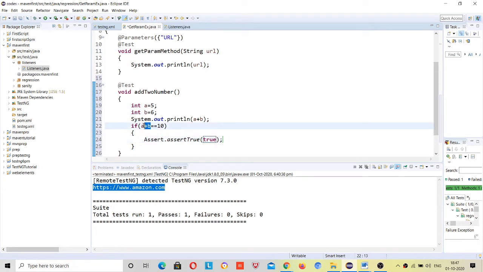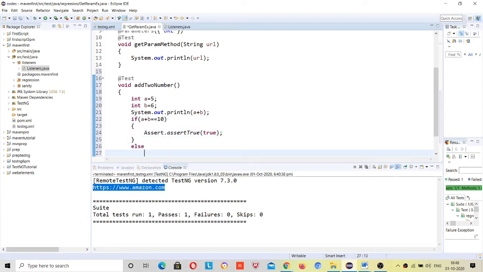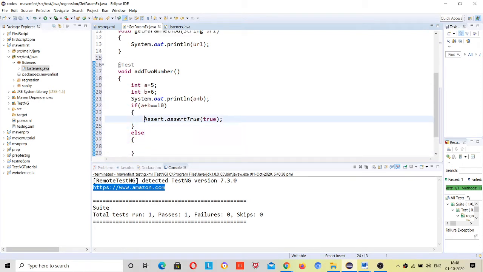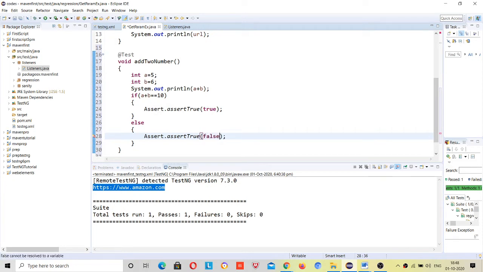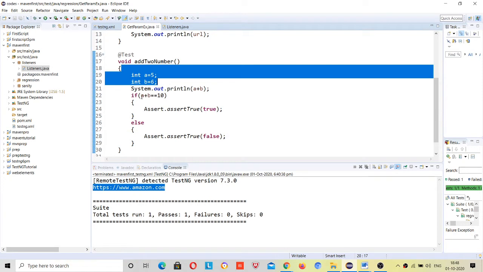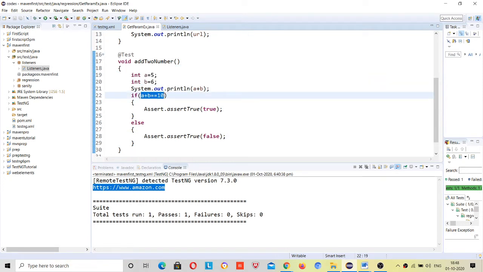Because a plus b is not equal to 10, it will not come here, so you can give result true here and here you can give false. So this test case will fail because a plus b is equal to 11, and it will not go inside because 11 is not equal to 10, so it will go to the else part. We are expecting true, but we will be getting false, so this test case will fail.